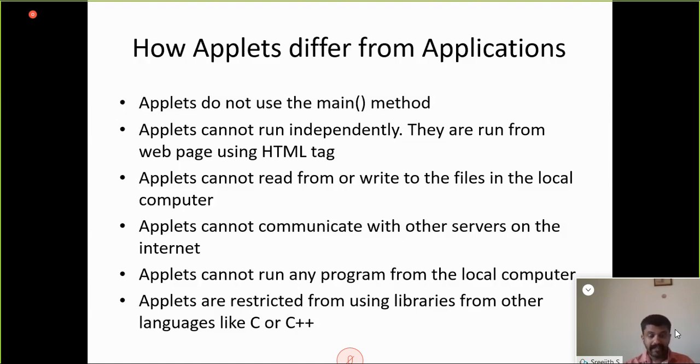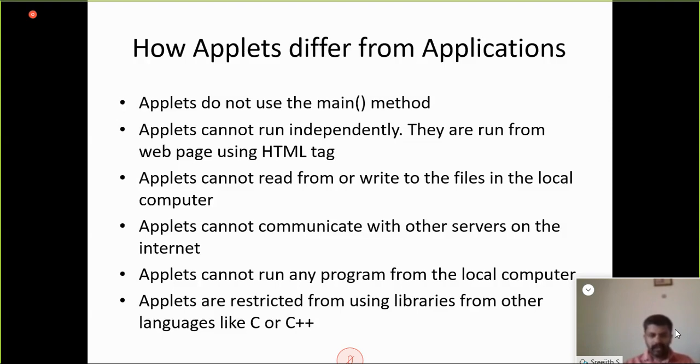Very often you get a question in your exams: how do applets differ from applications? The first point is that applets are not standalone programs. We require a web browser or a tool called applet viewer to run them. Another important point is that they do not have the main method, public static void main. Of course, it will have a class, since everything in Java is written in classes, but it will not have a main method. Then they cannot run independently.